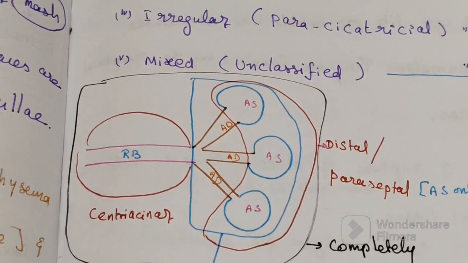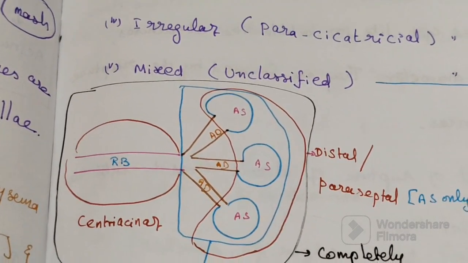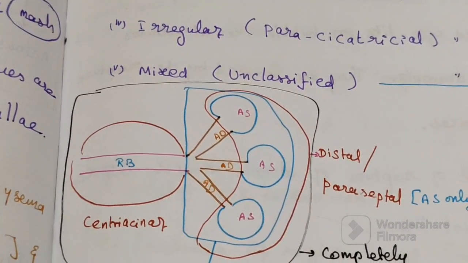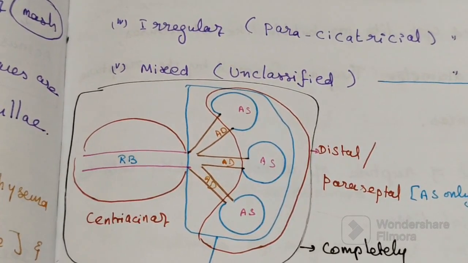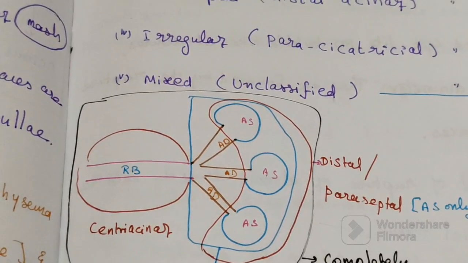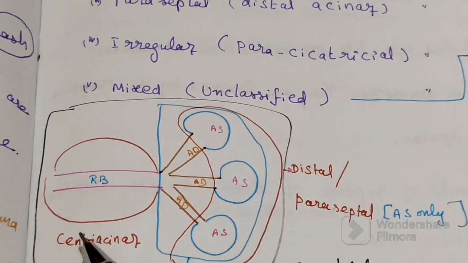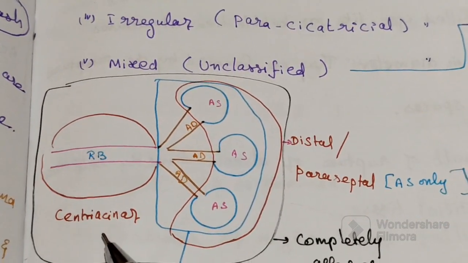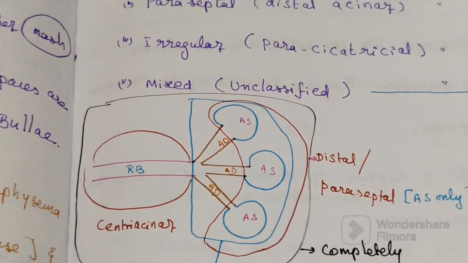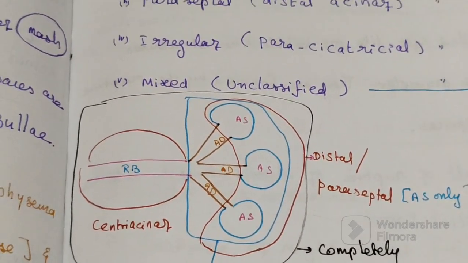Such emphysema, in which only the respiratory bronchiole is dilating and others are not, is known as centriacinar emphysema or centrilobular emphysema.